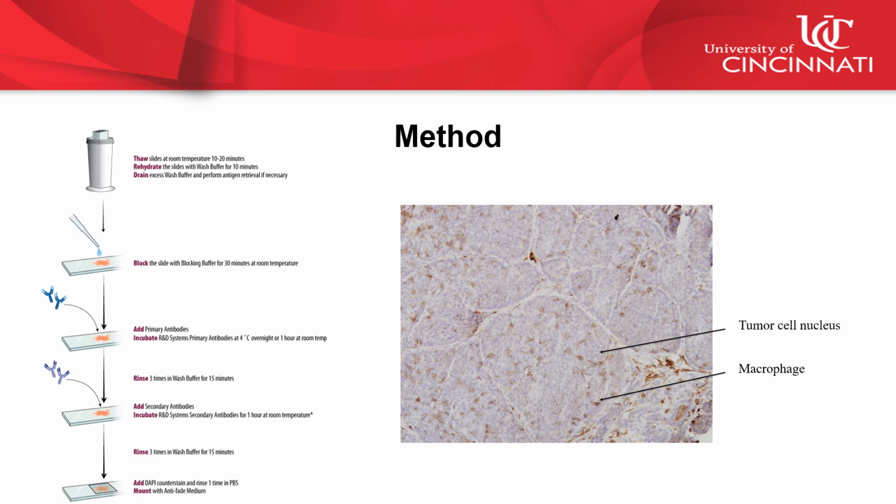In the example image, you can see the macrophages are stained brown, while all the background cells and nuclei are stained purple. The number of macrophages per number of total nuclei were then counted from the images taken to obtain a percentage of macrophages for each tumor.